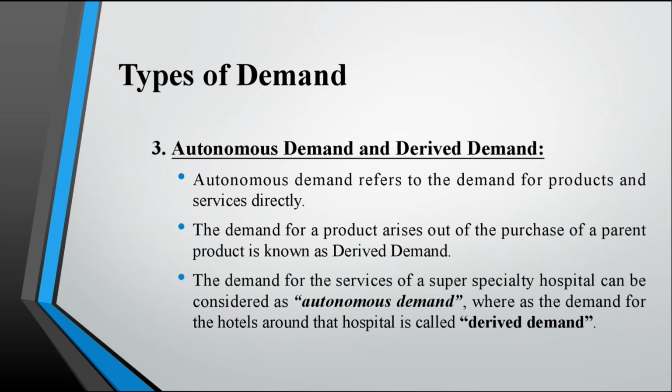Third one, autonomous demand and derived demand. Autonomous demand refers to the demand for products and services directly. The demand for a product that arises out of the purchase of a parent product is known as derived demand. The demand for the services of a super specialty hospital can be considered as autonomous demand, whereas the demand for hotels around the hospitals is called derived demand. Here, derived demand depends on autonomous demand.